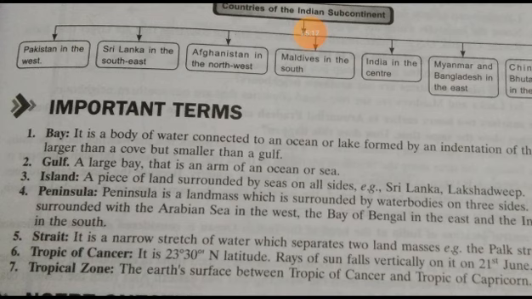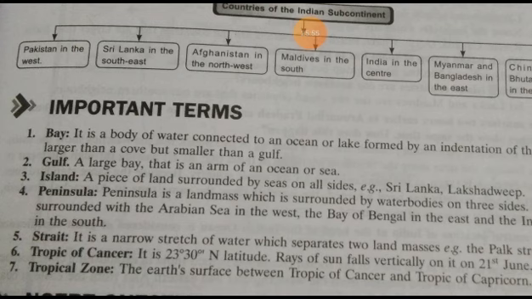Then the third term is island. What is an island? Basically an island is a piece of land surrounded by seas on all sides. That is Sri Lanka, Lakshadweep. These are called islands. Means in the central part there is land and all sides are covered with water body, that is an island.